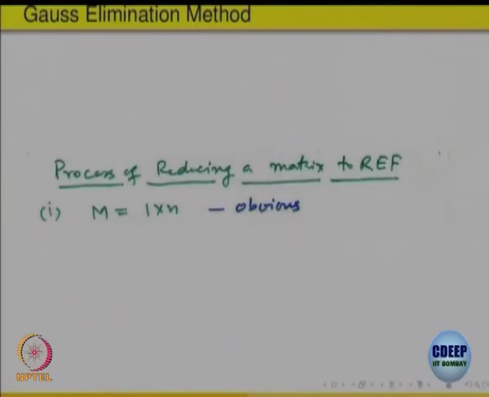Now, here is a proof of that theorem or a process also. You see, the point is, when we are saying it is a calculation of numbers only, the variables are not important. That means, the values of the entries of the matrix, you are going to multiply by something, add one row to another and do something. And here 2 by 3, 3 by 2, 4 by 5 you can do humanly, you can use calculators and do it. But in applications, the number of equations, you will be surprised, can run into thousands.